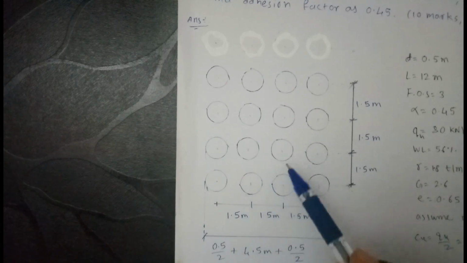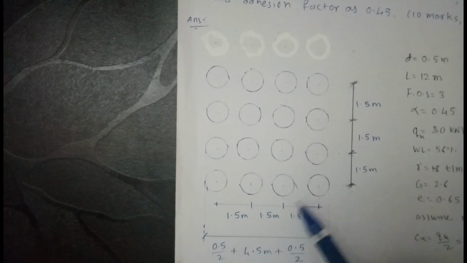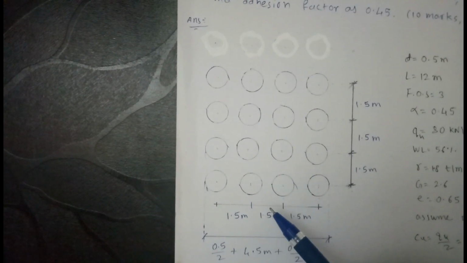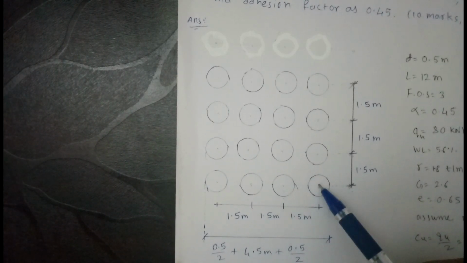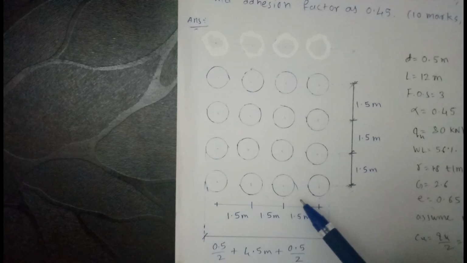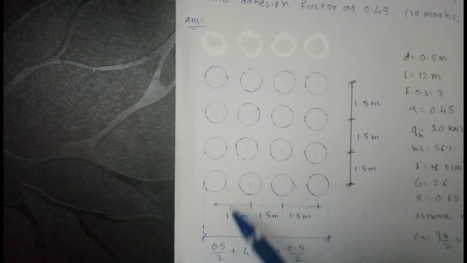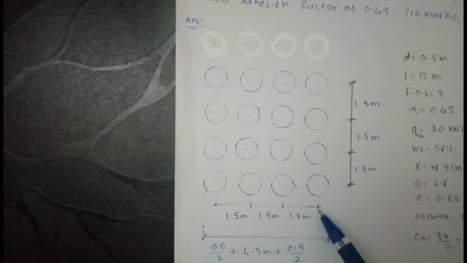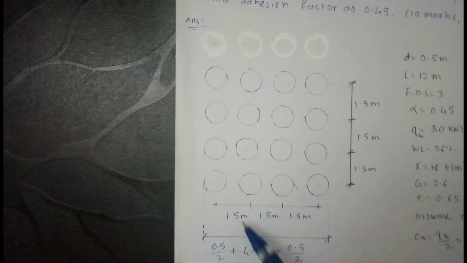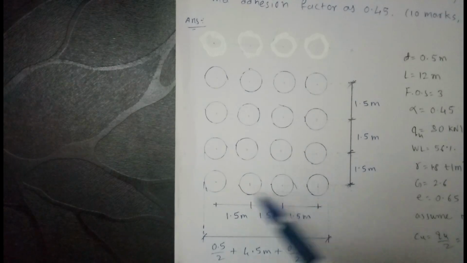So this is a 4 by 4 group of piles, 4 rows and 4 columns, and center to center distance between the two piles is 1.5 meter. So total, this distance is half the diameter, that is 0.5 by 2, then center to center distance between these piles and again half the diameter. So total distance is 5 meter from end to end.